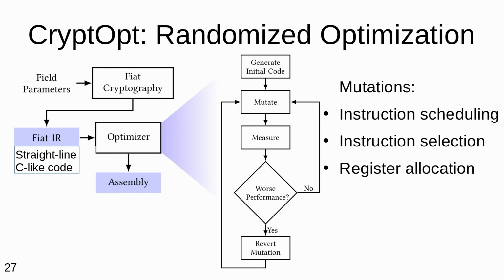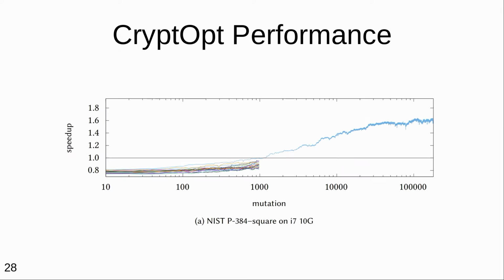This captures it at a high level. What does the performance profile of something like this look like? Well, the first generated code isn't even as good as C compilers, which are represented by the horizontal line here. But if you run it for thousands or tens of thousands of iterations, it catches up with C compilers. It then surpasses them in achieving performance beyond what we know how to achieve with any compiler.